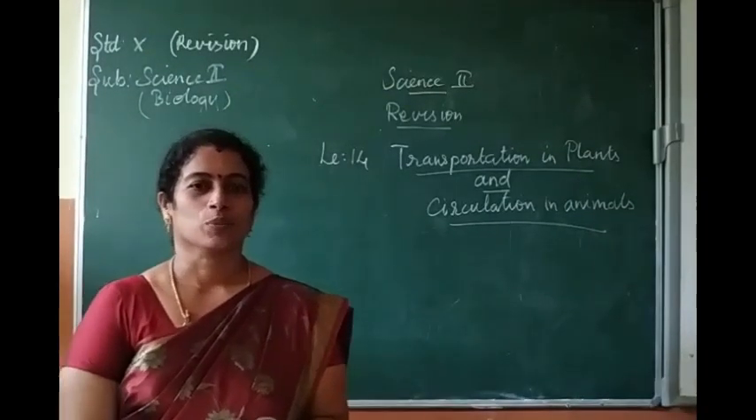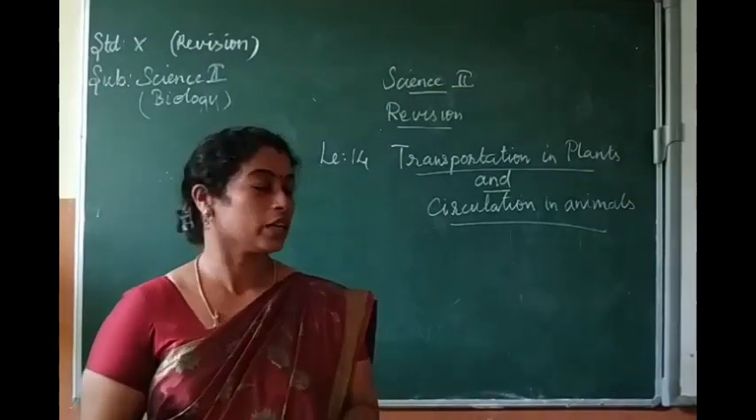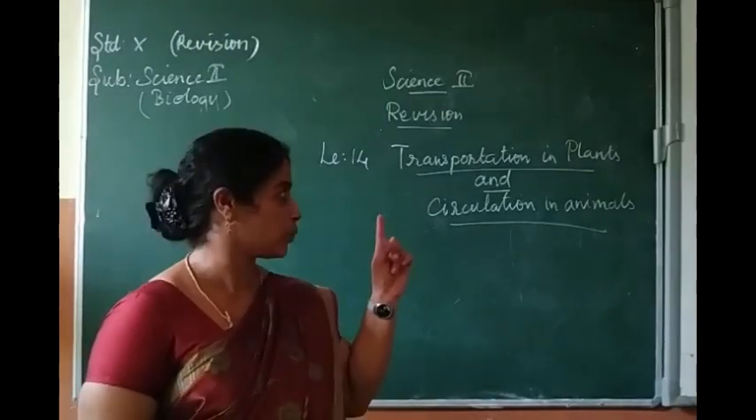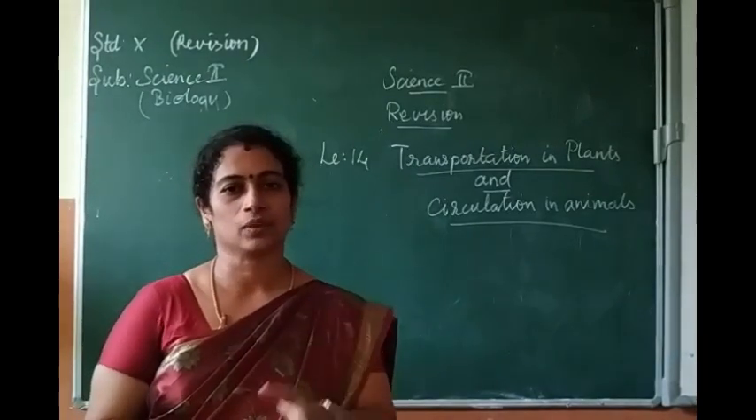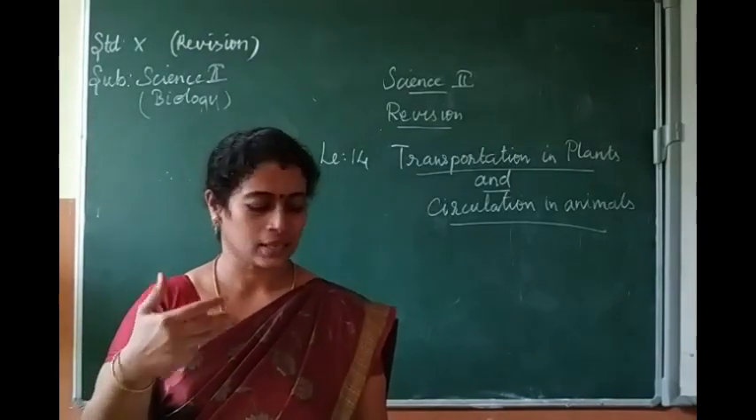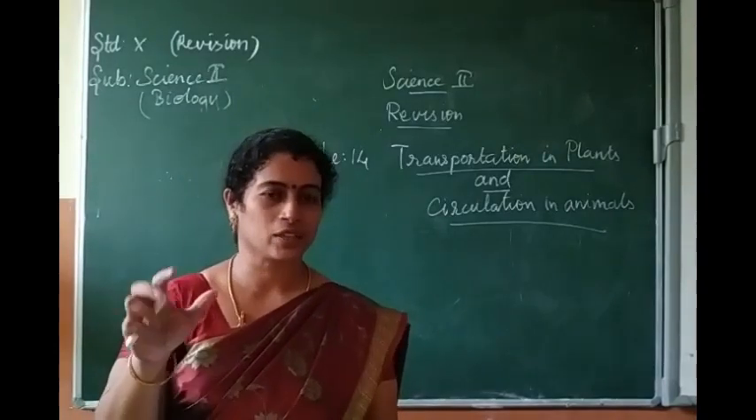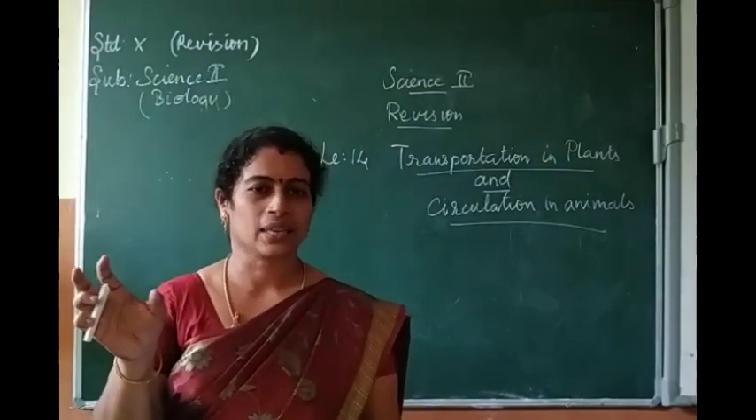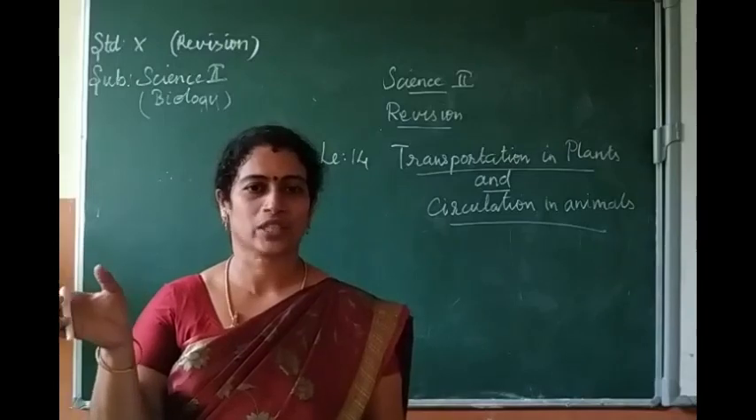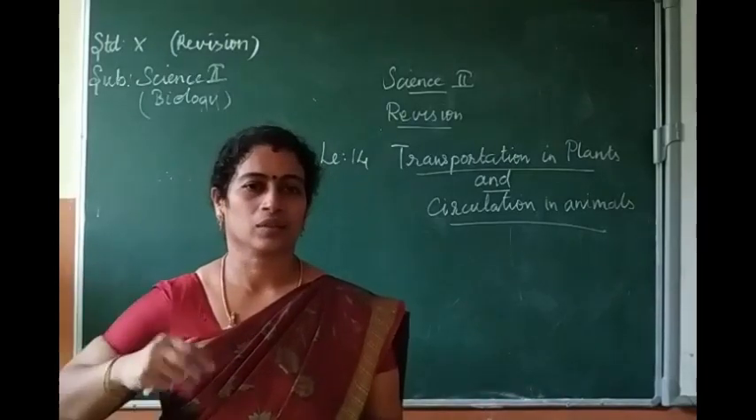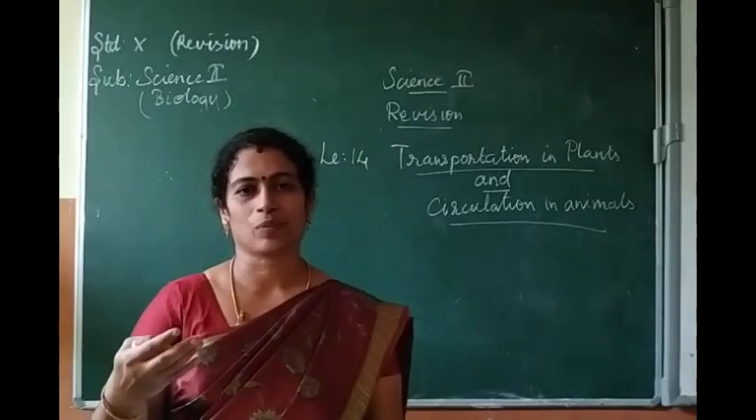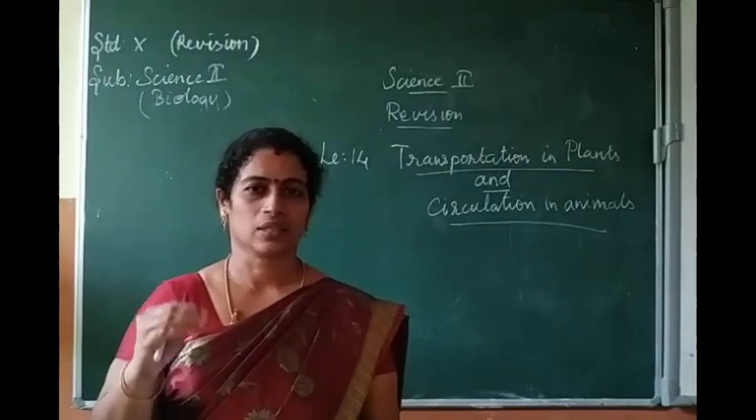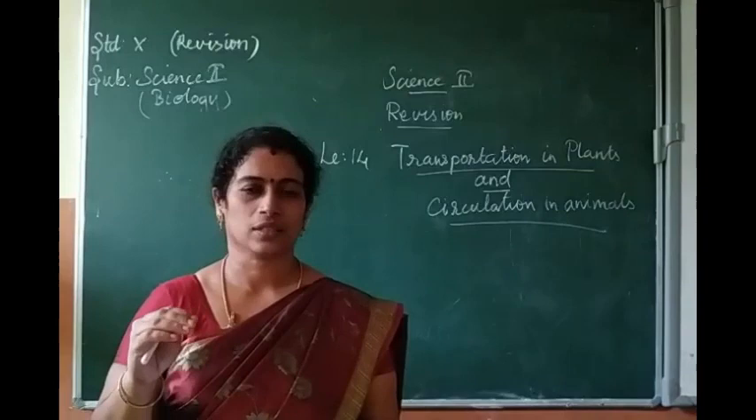Move on. In the previous class we started our revision of lesson 14, transportation in plants and circulation in animals. Have you completed the homework I gave, Roman numbers 1 to 6, for revision? I think you might have studied. Please study at home properly for scoring your marks, okay, students?